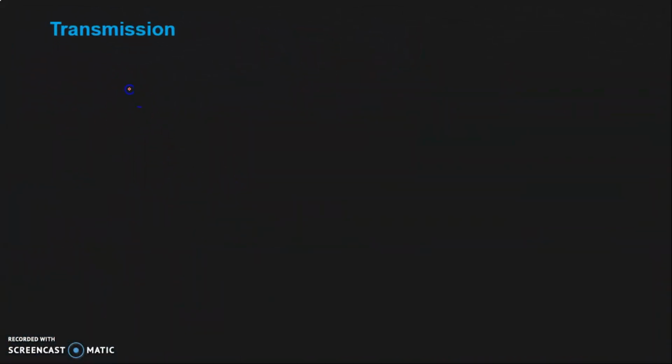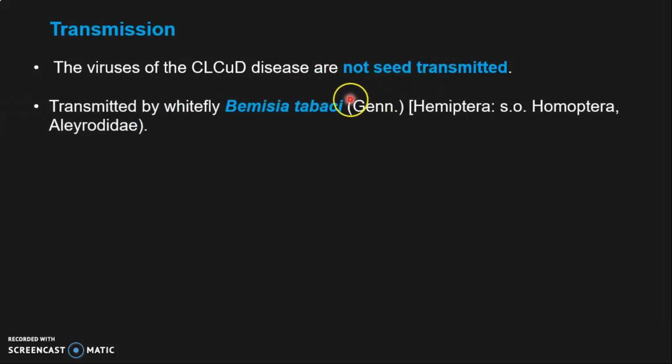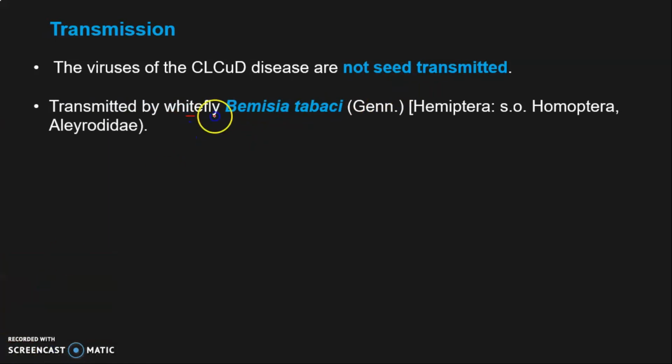In transmission, how are these viruses transmitted? These viruses are transmitted by the whiteflies, and they are not seed transmitted. Remember, they are not transmitted by seeds, but they are transmitted by the whiteflies. Among the whiteflies, Bemisia tabaci is the most efficient vector of cotton leaf curl disease and belongs to Hemiptera, Homoptera.